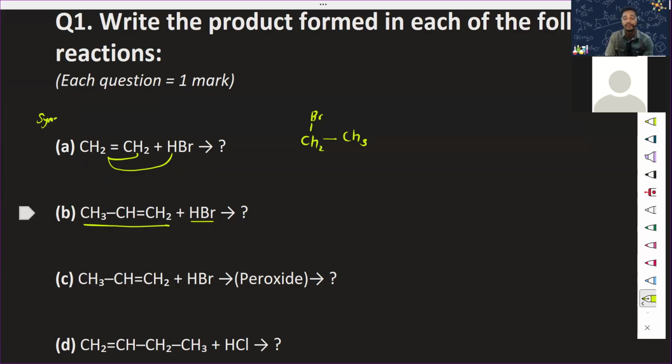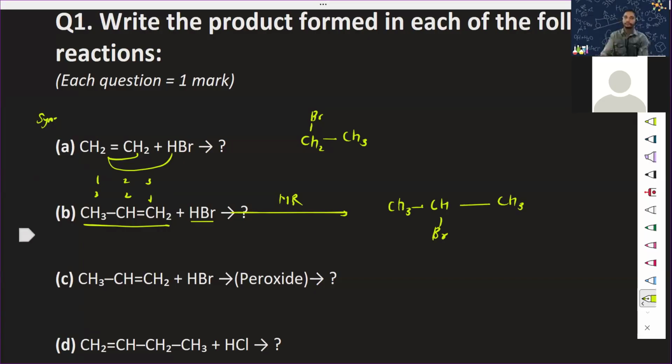If nothing is given, which rule do you follow? Markovnikov rule. Markovnikov rule says that the rich become richer, so the Br goes to the more substituted carbon, the secondary carbon. Anyhow you count, the middle one is the second one. So CH3, CHBr, and here will be your CH3. Yes, the point is very much clear. Well done.